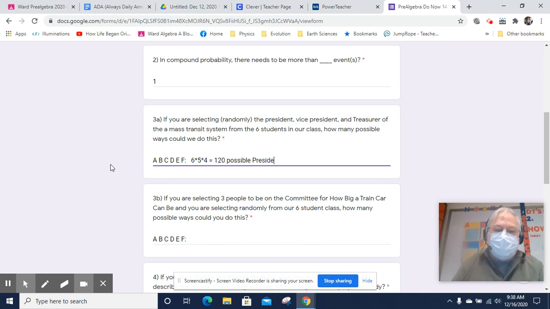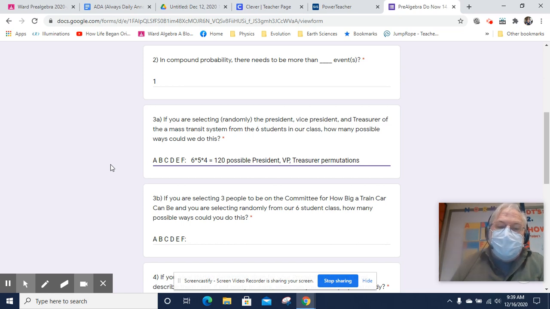president, VP, and treasurer combinations. And there's actually a word for this. Rather than combinations, it'd be better to call this permutations, because permutations represent ways to mix things up where the order matters. This is counting where the order matters.